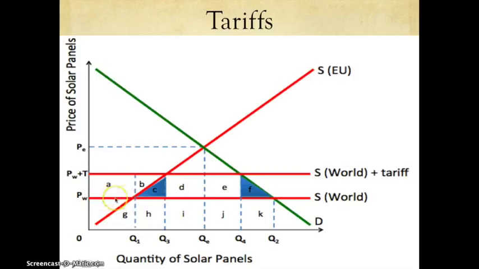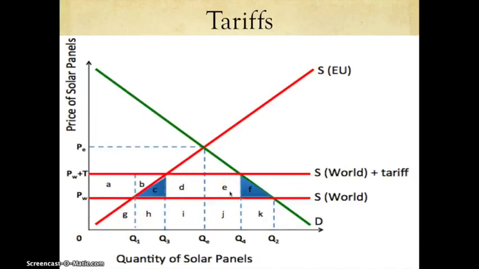Here we can see that price world is right here. But then when the tariff is introduced, price world is pushed up here. So now, in order to import solar panels, the prices are pushed up. And that means that before they were only getting G, but now they'll get G and H as well, because they'll now be producing at this point. Before, the foreign producers were producing from H to K, but now it means that they'll only be producing IJ.